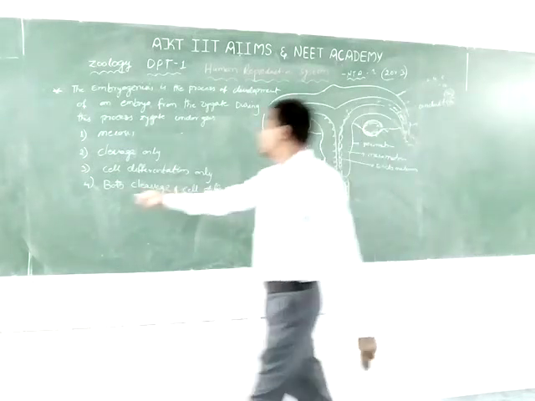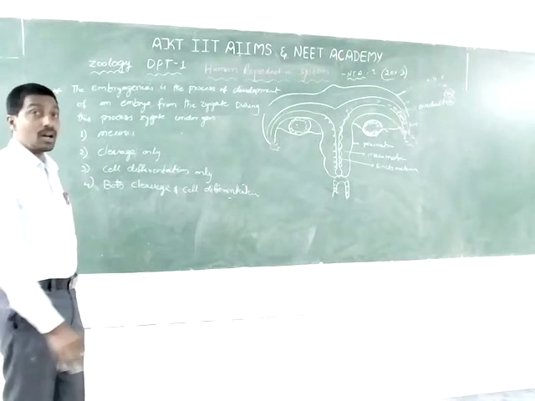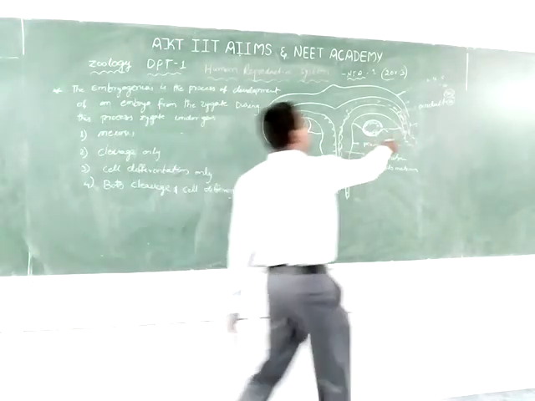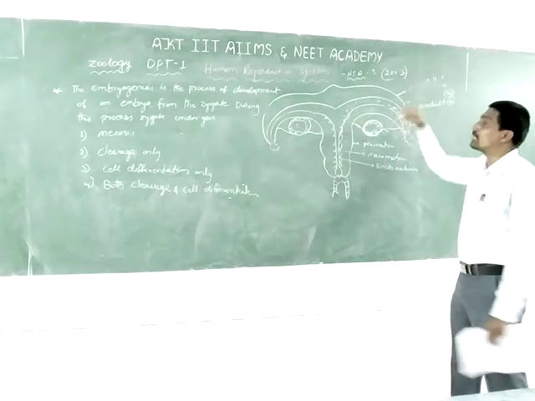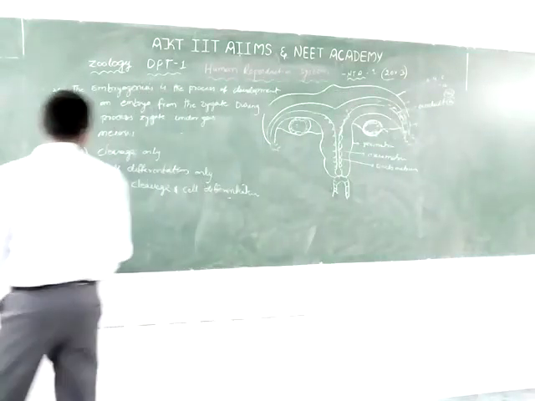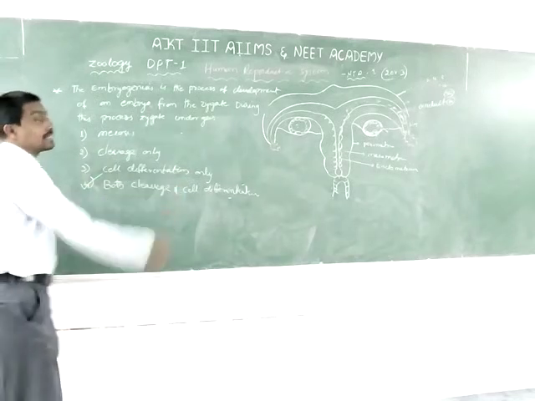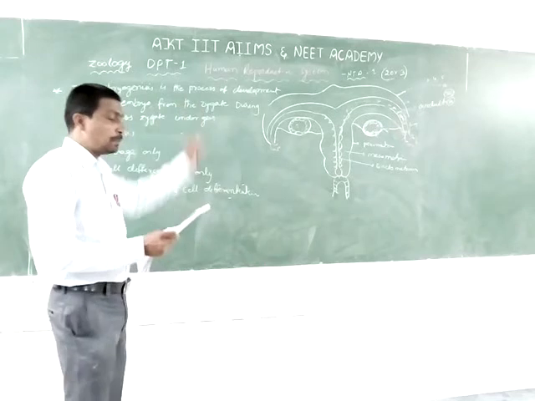So both cleavage and cell differentiation are known as embryogenesis. The process takes place in the fallopian tube or oviduct, and it is known as the development stages. The answer is both cleavage and cell differentiation. It is a development process.